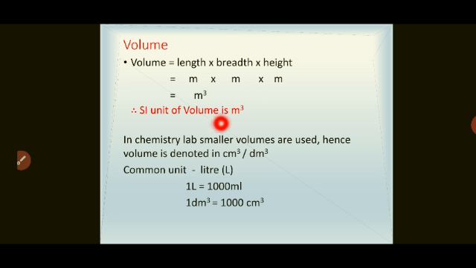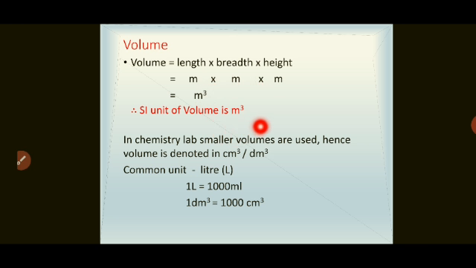Now, can we use meter cube? We are using always liter instead of meter cube, is it? But is it possible every time to use the quantities of liquid in liter? 1 liter, 2 liter, 5 liter?